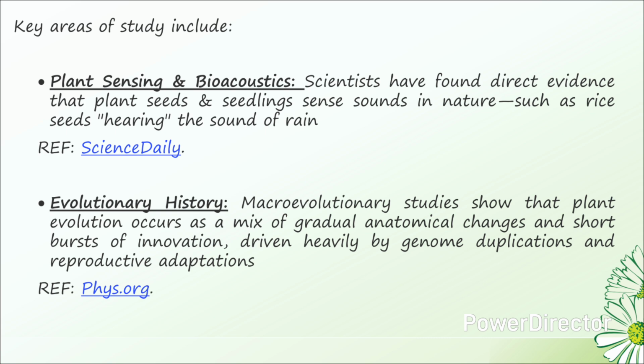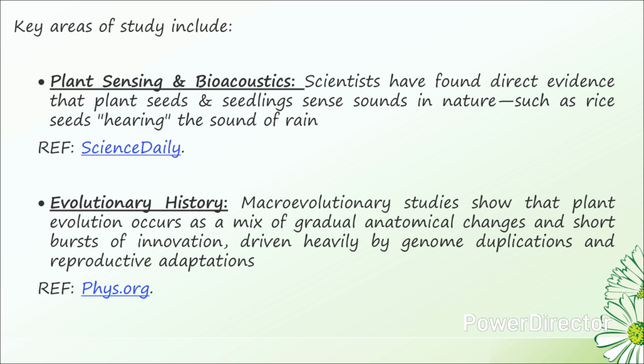Coming to current research on the plant kingdom, it mainly includes evolutionary biology and advanced biology. Recent findings reveal how plants physically adapt to complex ecosystems and changing climates. Key areas of study include, first one, plant sensing and bioacoustics. Scientists have found direct evidence that plant seeds and seedlings can sense sounds in nature, such as seeds hearing the sound of rain. Reference: Science Daily. Next, evolutionary history.